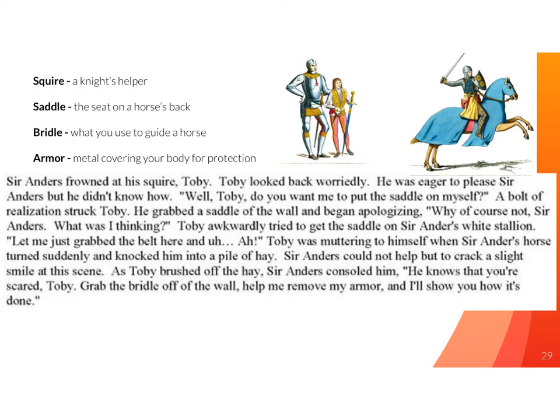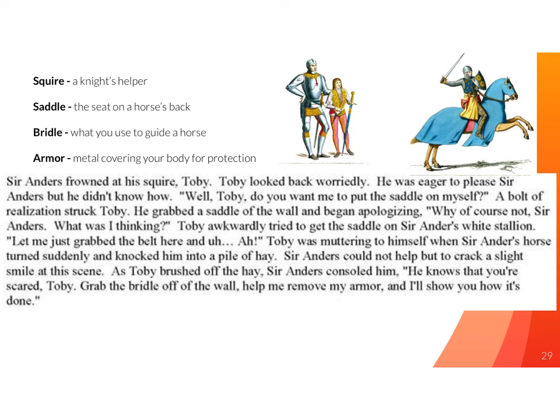Okay, this is your text. I need to know where and when this is set. In order to understand this text, you will want to know the following things. A squire, that's a knight's helper. He's this guy right here. He helps a knight. And a knight is, of course, one of these guys from medieval times who has a sword and armor and a horse.